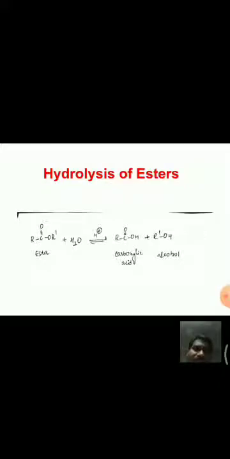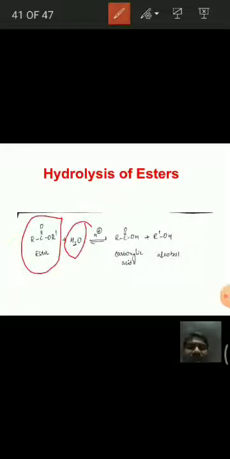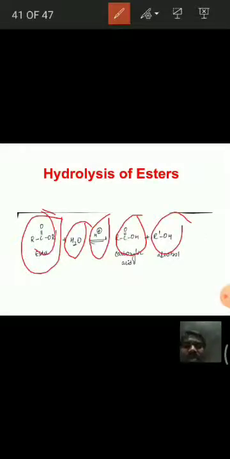See here, this is one example, an ester molecule RCOOR' with H2O in the presence of acid, this is acidic medium. If you observe, it gives carboxylic acids and alcohols. That means when the ester is hydrolyzed under acidic medium, it forms a carboxylic acid as well as an alcohol. The RCOOH part is the carboxylic acid and the R' part is the alcohol.